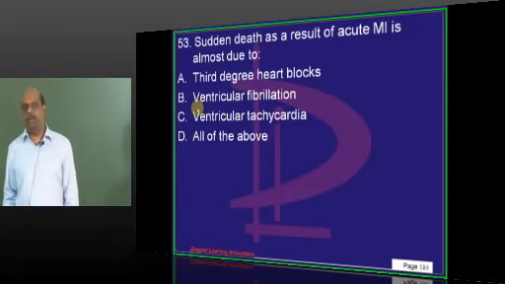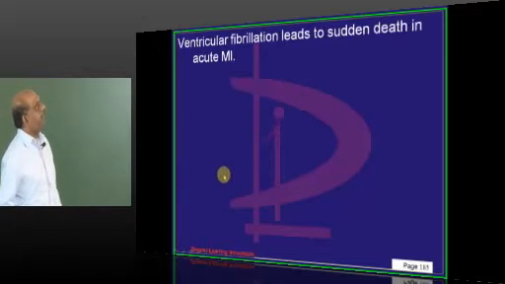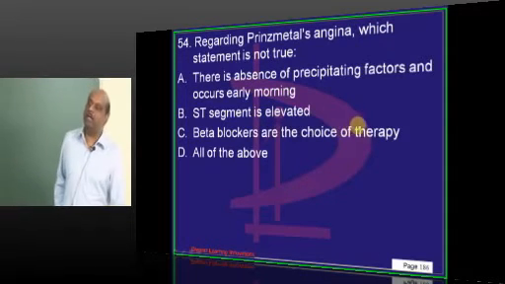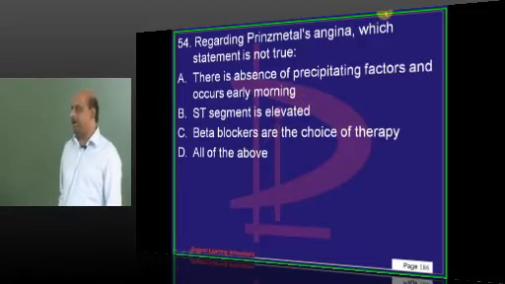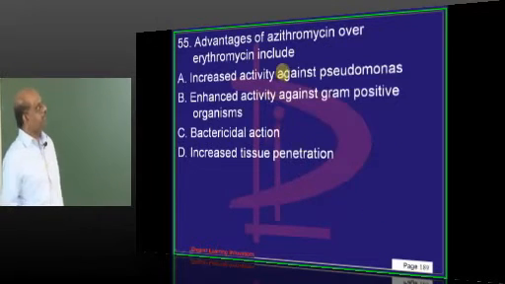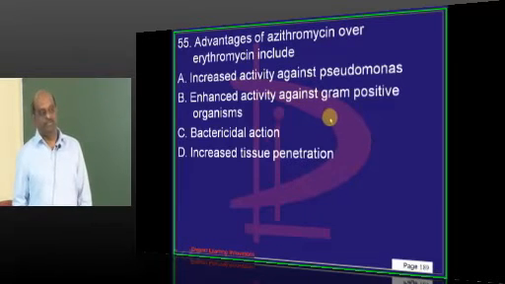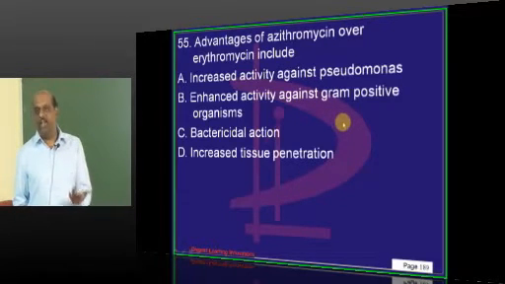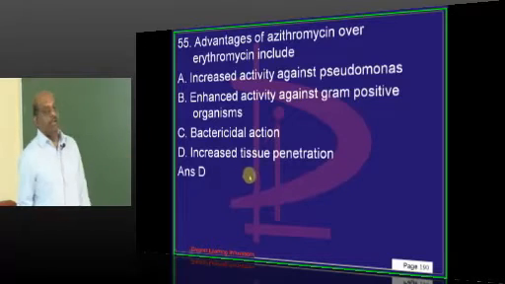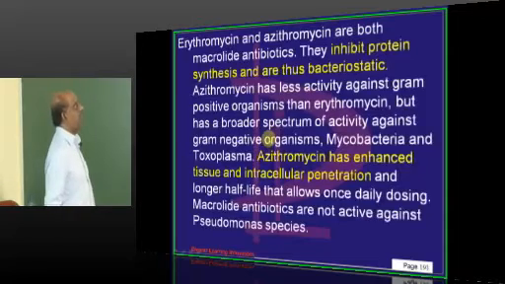Sudden death, commonly why patients die? Because of ventricular fibrillation. Will you use a beta blocker in Prinzmetal angina? No, never. All the contraindications of beta blockers, you need to be quite sure. Azithro, why is it more popular than erythro? Single day administration, and also tissue penetration is better for azithro compared to erythro.